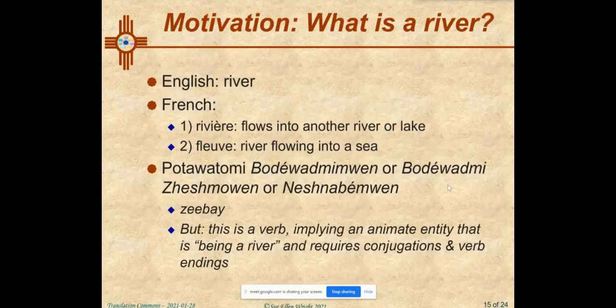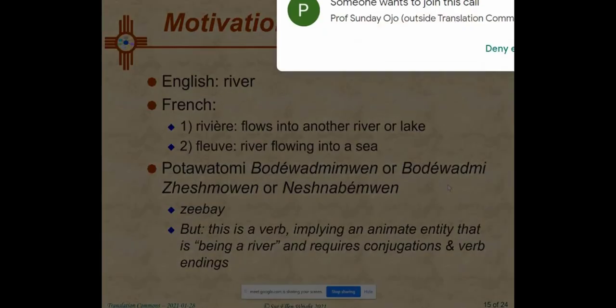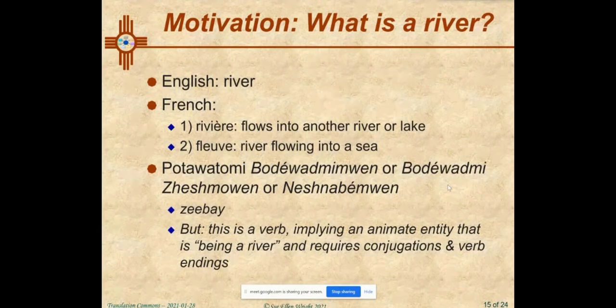Let's look at two languages that many of us know. The English word river is any good-sized body of water that flows to another good-sized body of water. It doesn't make a difference where the confluence of those bodies of water is. For instance, my Cuyahoga flows into Lake Erie, which is a large freshwater lake. The Missouri River is longer than the Mississippi, but it flows into the Mississippi.